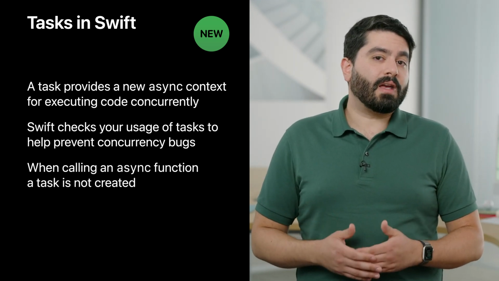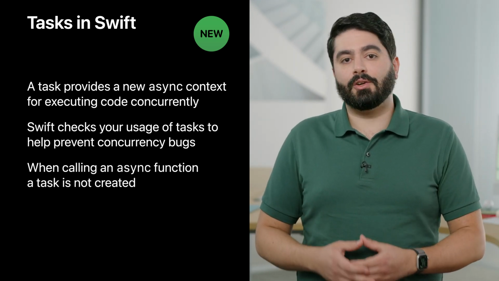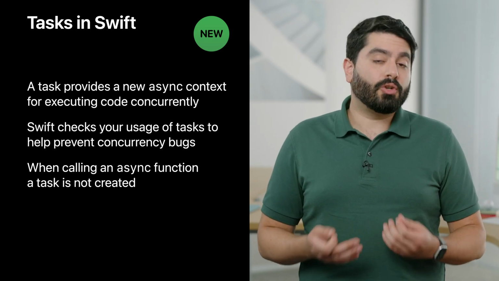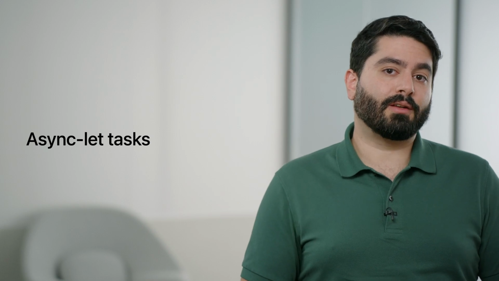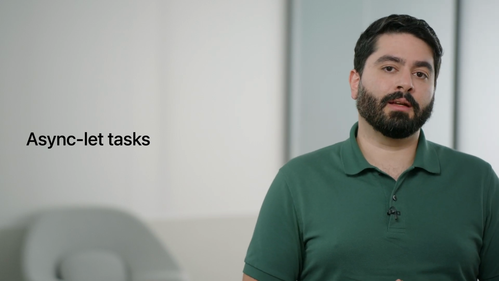Also, keep in mind that calling an async function does not create a new task for the call. You create tasks explicitly. There are a few different flavors of tasks in Swift because structured concurrency is about the balance between flexibility and simplicity. So, for the remainder of this session, Joe and I will introduce and discuss each kind of task to help you understand their trade-offs. Let's start with the simplest of these tasks, which is created with a new syntactic form called an async let binding.